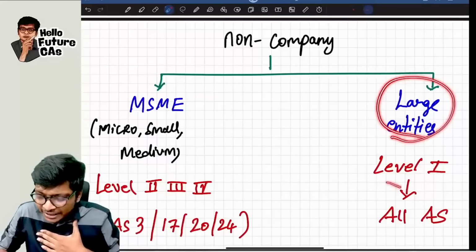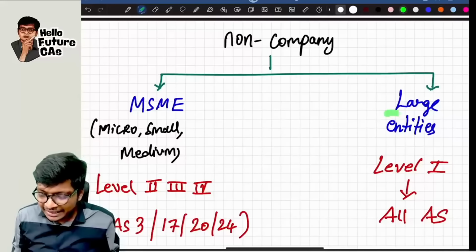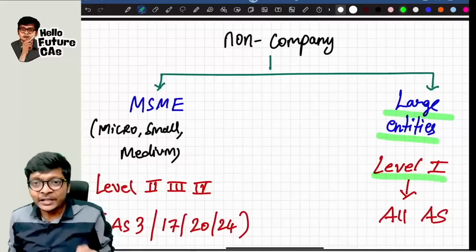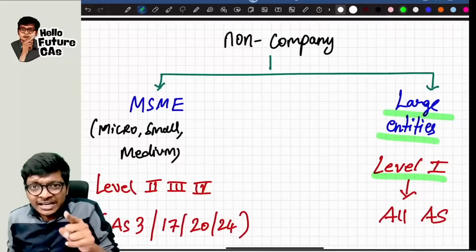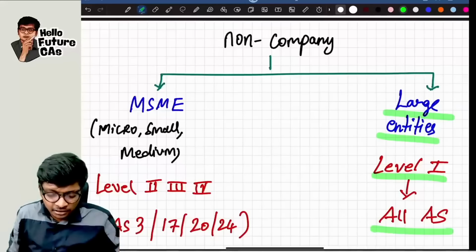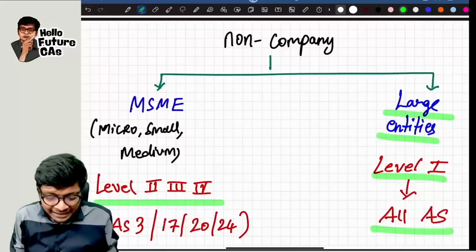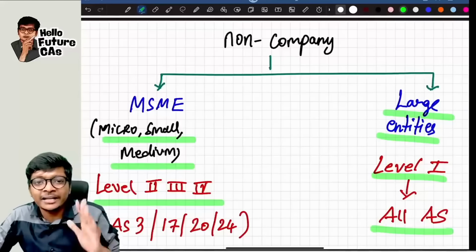Large entity is only the level 1 entity. Are you following, guys? So large is only the level 1 entity, and if you are a large entity, you have to follow all accounting standards. Level 2, level 3, level 4 are also categorized as MSME, micro, small and medium.